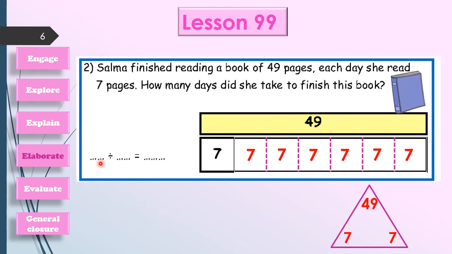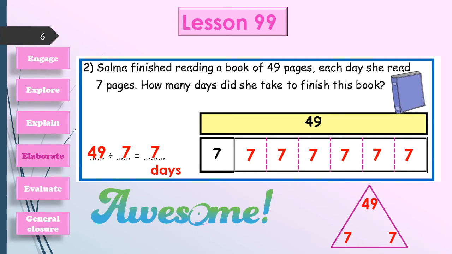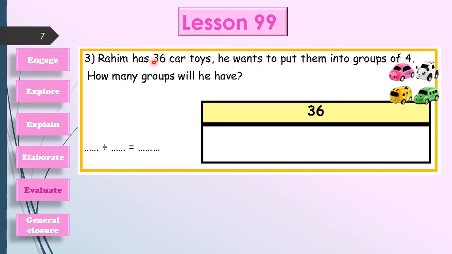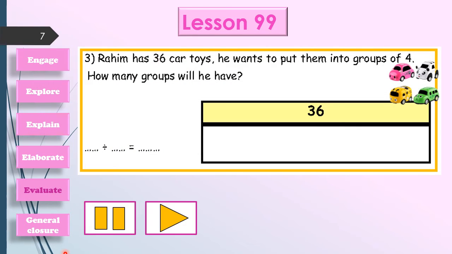Let's prove it mathematically. If we have the total number of pages 49, let's write 49 here, and the number of pages each day is 7, let's write 7 here, and ask yourself, 49 divided by 7 equals 7 days. Good job, awesome. Now let's evaluate our work. First of all, press pause, then press play to listen to our explanation.